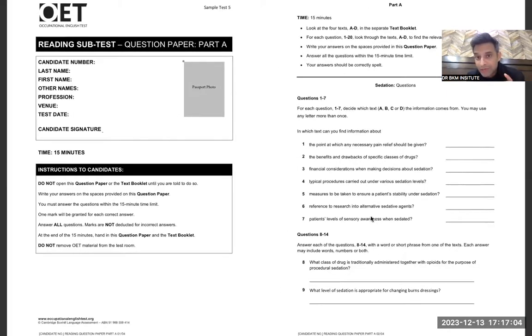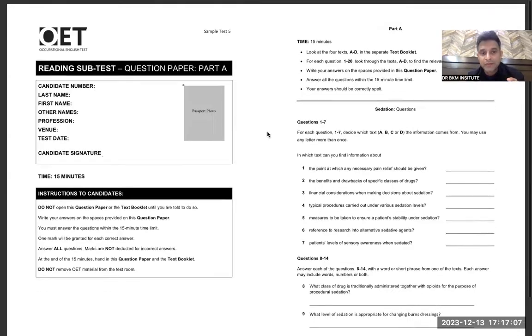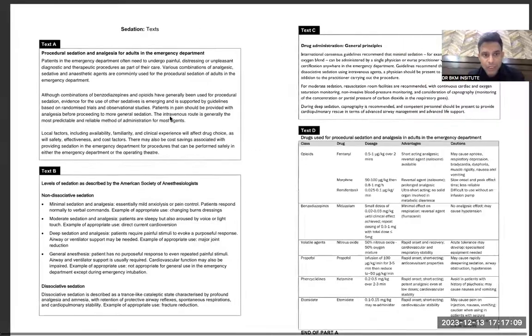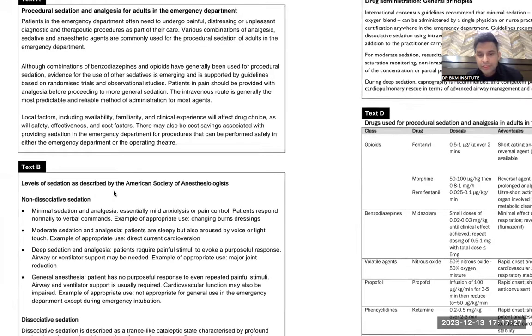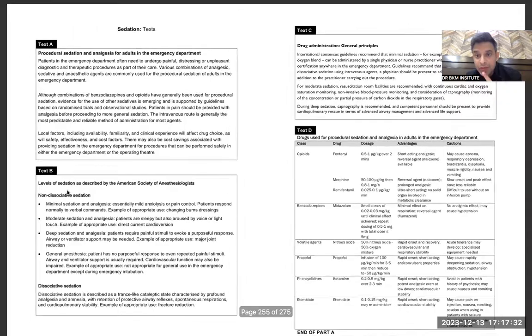So you don't have to do anything else; you have read the 7 questions, then you go to the paragraph and then you read. Procedure, sedation and analgesia for adults in the emergency department. Patients in the emergency department, combinations of benzodiazepine and opioids. This can be the classification of drugs. Local factors including availability. Then you talk about level of sedation. So one question was about level of sedation. So the answer becomes B of that question, where they were talking about the level of sedation. At least one question you can find for sure. Minimal, moderate, deep. So this was the answer I was trying to find.